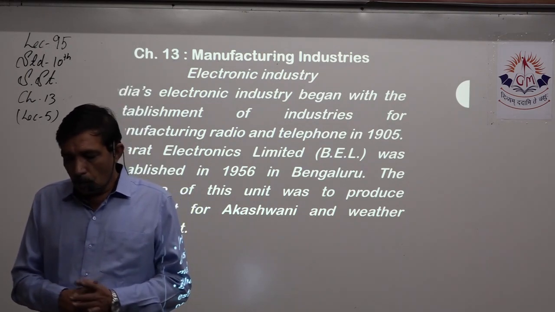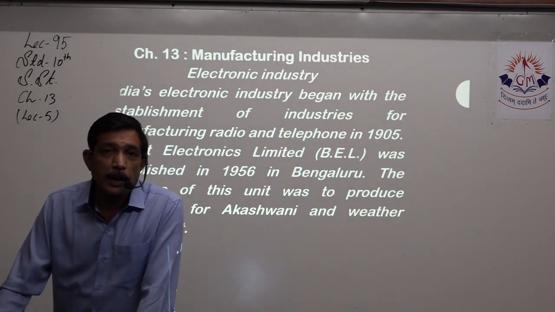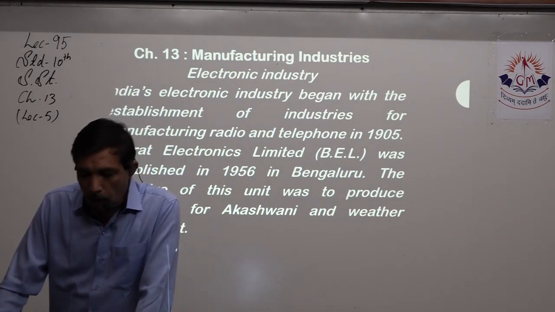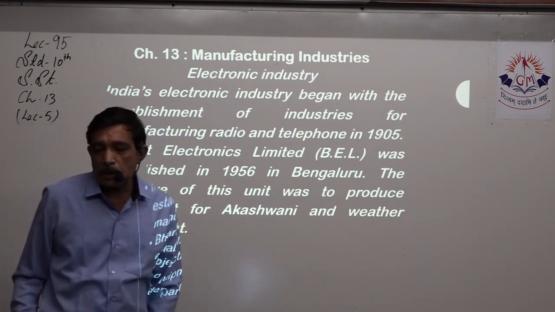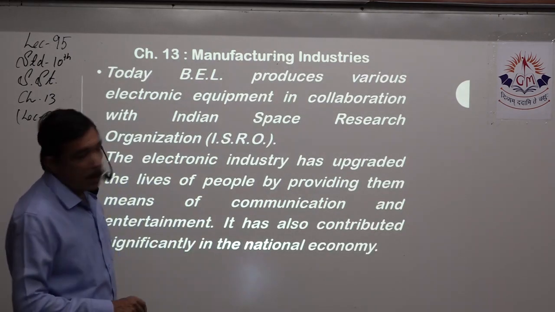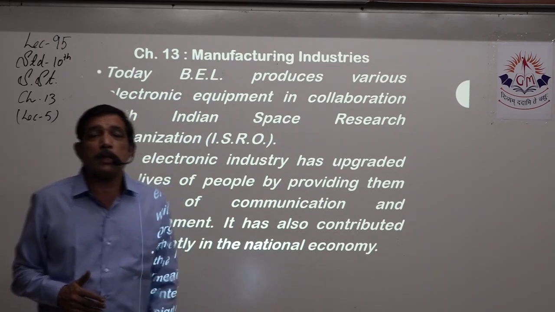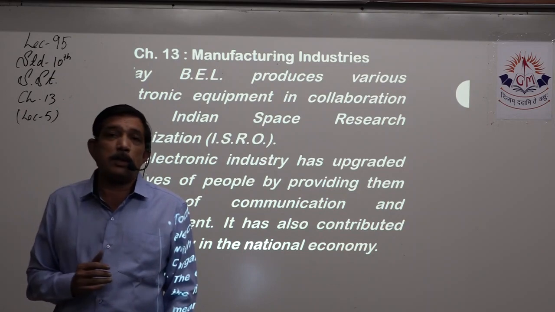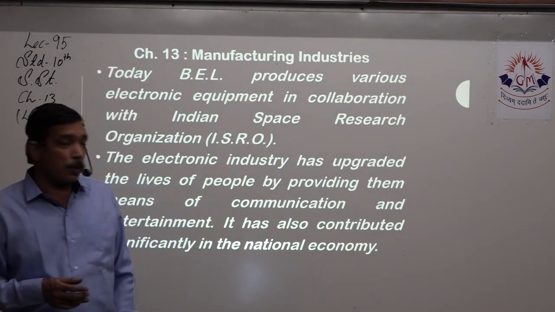The Weather Department and the Akashvani radio need lots of radio equipment, and for that BEL was established in 1956 in Bengaluru. Today, BEL produces various electronic equipment in collaboration with the Indian Space Research Organization, that is ISRO.